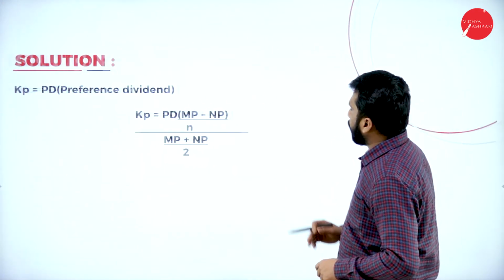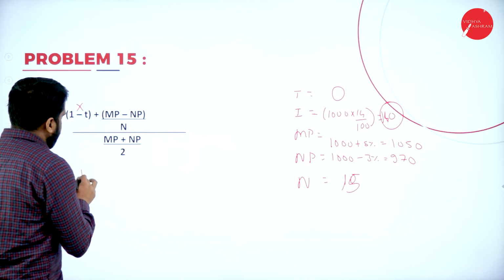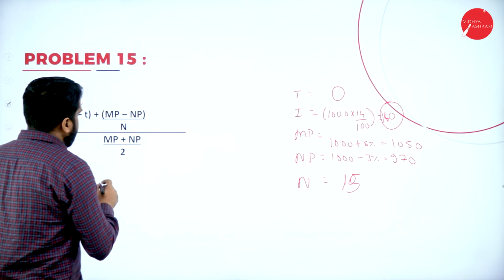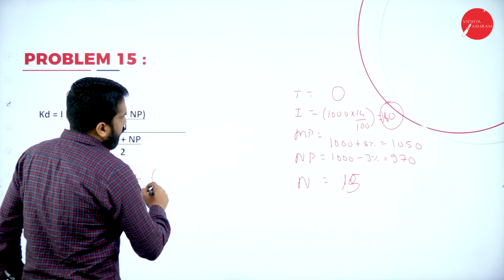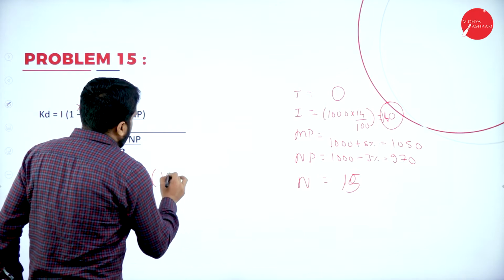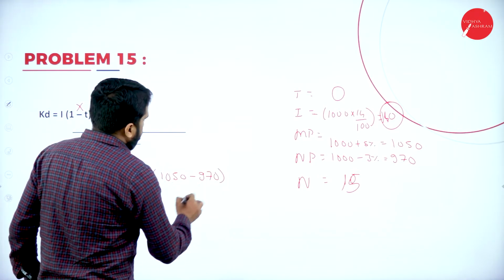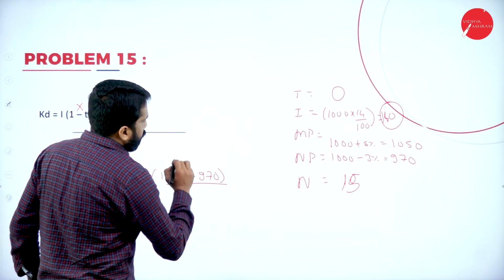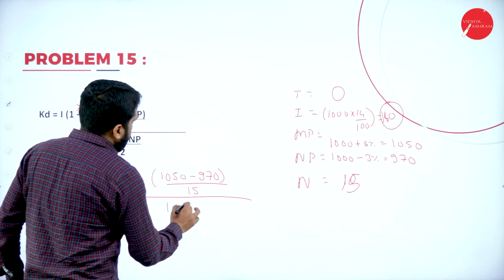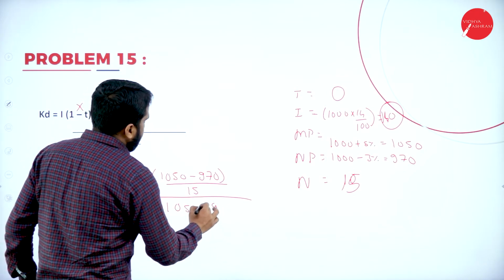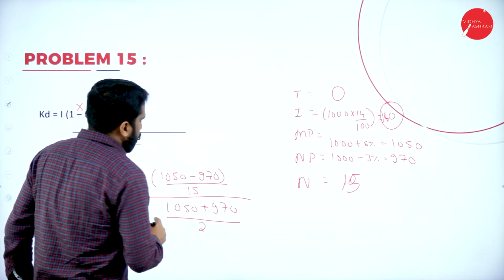Now, I've got all the information. Now, I'll write it here. Cost of debenture is equal to, what is your interest? 140 plus market price, it is 1050 minus 970, whole divided by number of years. Number of years, it is 15 years. Then 1050 plus 970 divided by 2. What will be your answer?